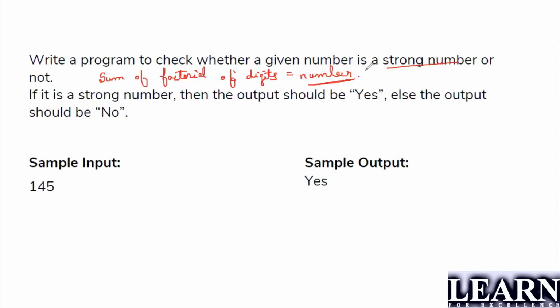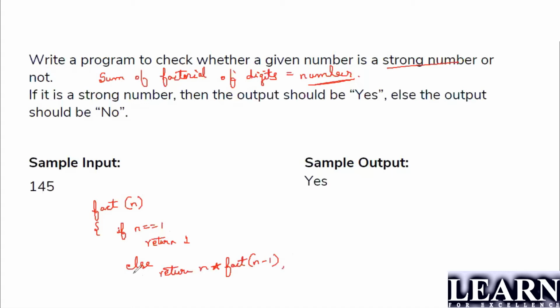You can run a for loop and keep on multiplying, or you can use recursion also. You can call a function factorial of n. If n is equal to 1, you return 1. Else you have to return n into factorial of n minus 1. Getting it? This will be the code here.